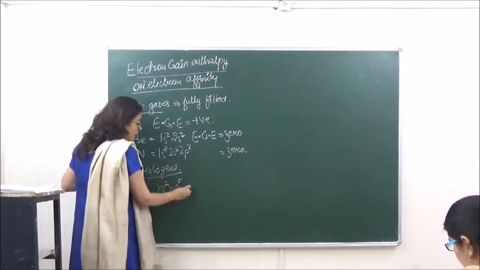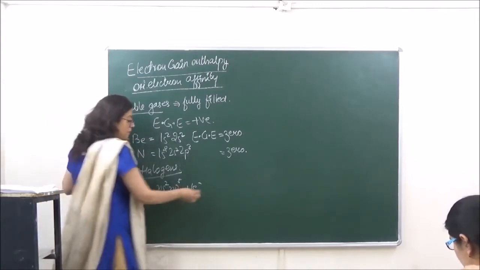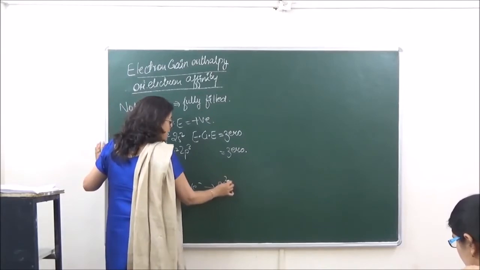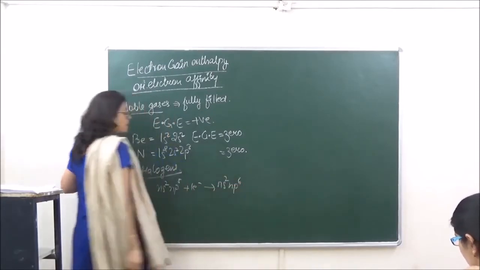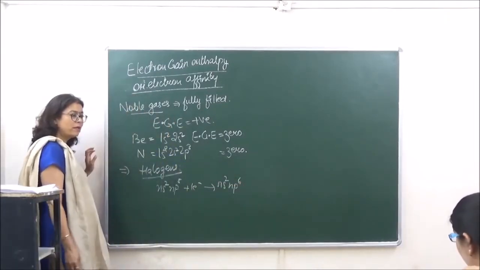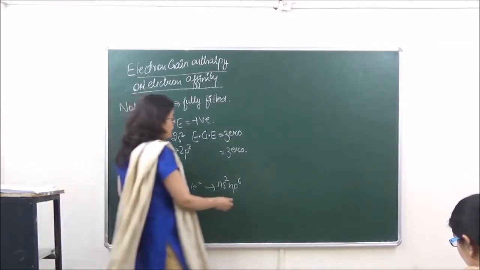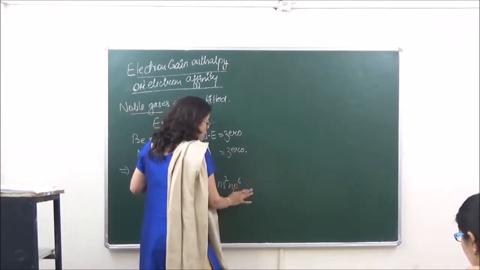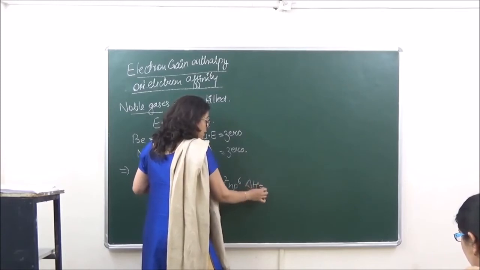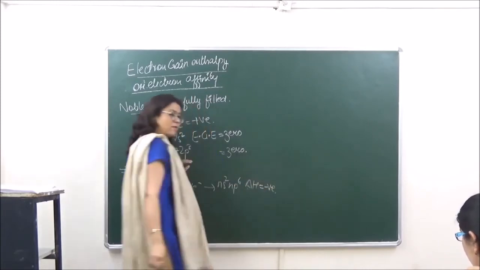When we add one electron to this, they attain a noble gas configuration of ns2np6, so the electron gain enthalpy is going to be negative.